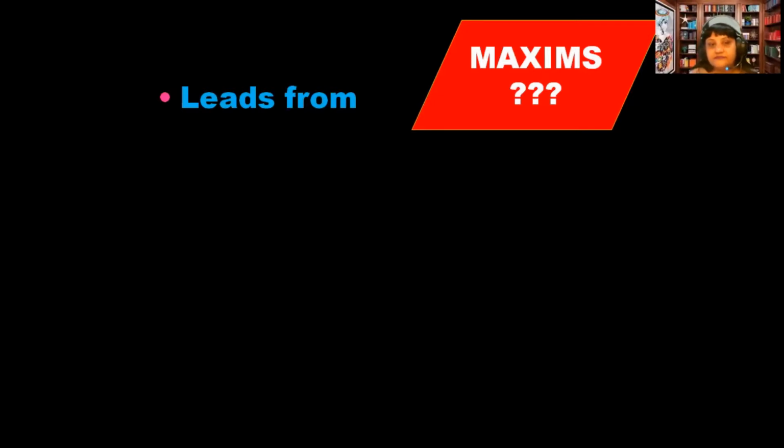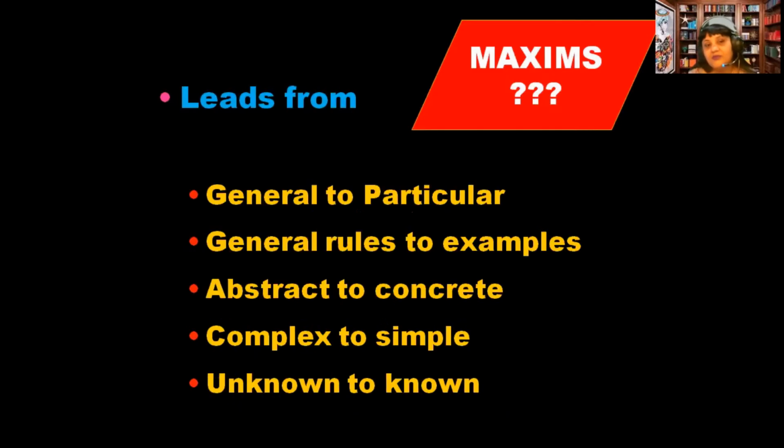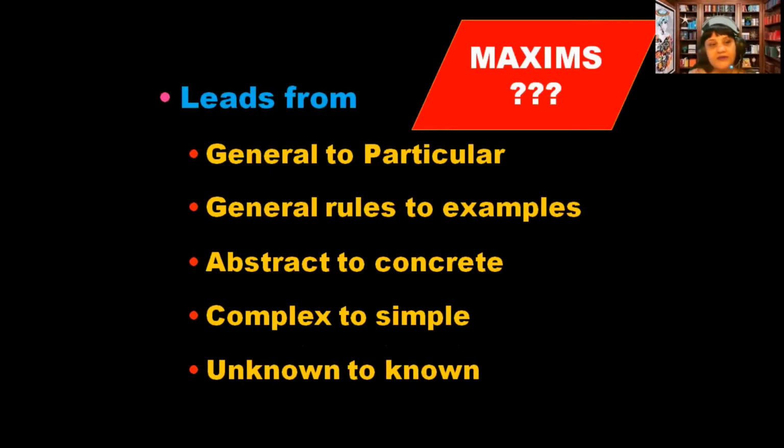Then Ma'am, rational to abstract. Rational to abstract, okay. Or Ma'am, general to particular. General to particular, and there it was concrete to abstract, here it is abstract to concrete. So similarly, just like the inductive method, here the maxims of teaching lead from general to particular, rules to examples, abstract to concrete, complex to simple, and unknown to known. Something unknown will be given, will be told, and that's how they will reach the known part, the applicative part, at a later stage, right?